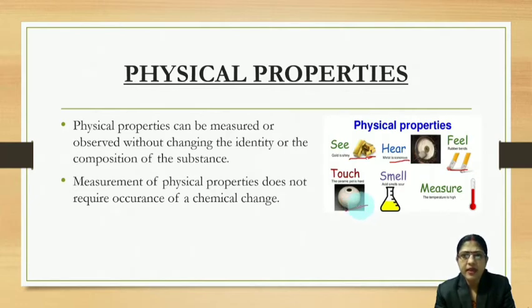Already in class 10 we have discussed that metals are hard, metals are malleable, metals are ductile, metals are sonorous, metals have luster. All these are physical properties. Here acid smells sour. That taste is also a physical property. Then temperature, we can measure the temperature. That is also a physical property.